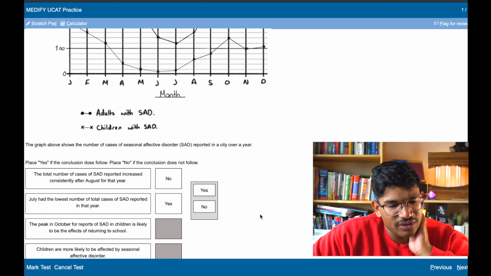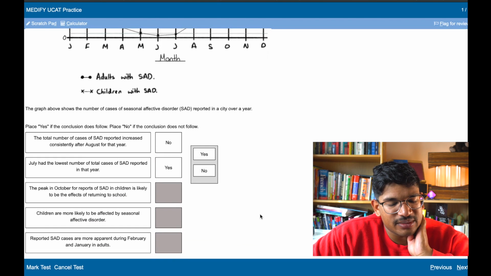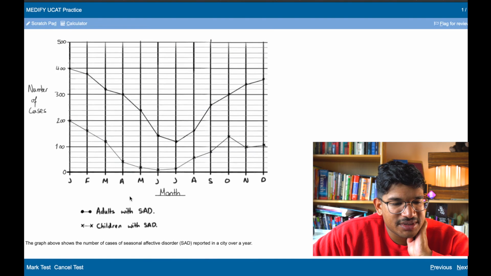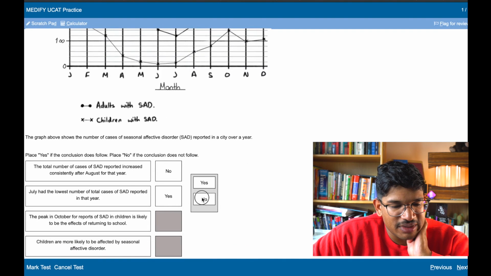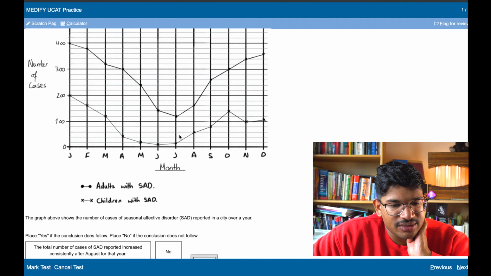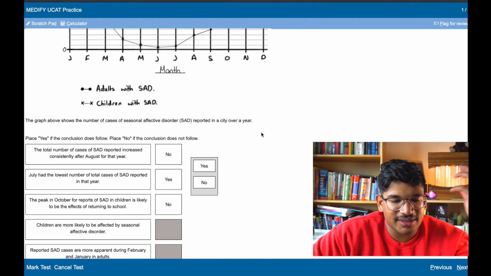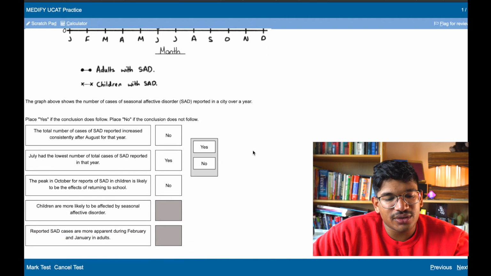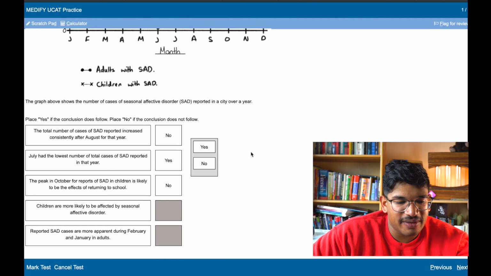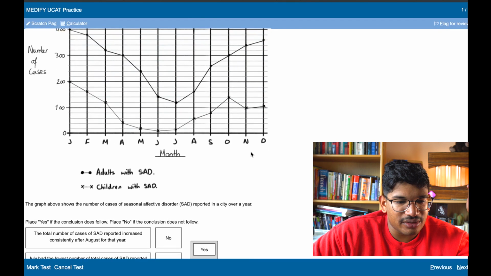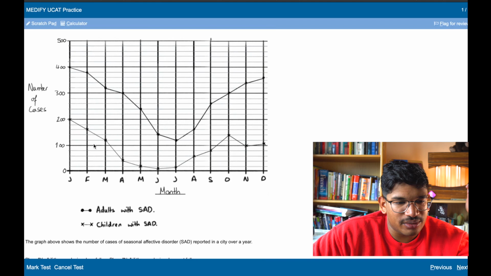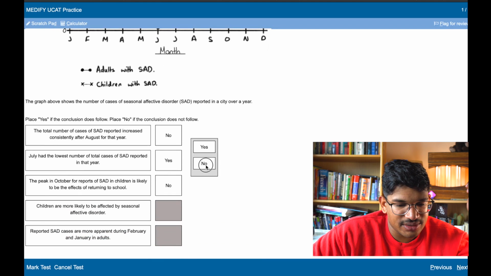The peak in October for reports of SAD in children is likely to be the effects of returning to school. As in, we can't really say that because it doesn't link. Return to school, yes, kids do increase, but also the number of adult cases increases, so you can't really take that conclusion from the data. Children are more likely to be affected by seasonal affective disorder. Well, not really, because the children number always seems to be fewer in cases, so that's no.